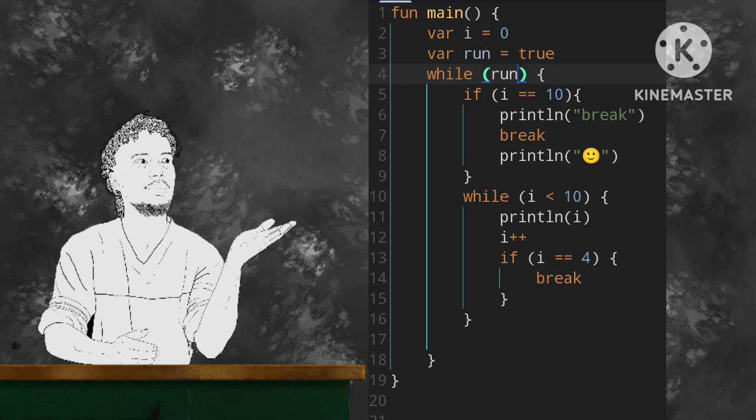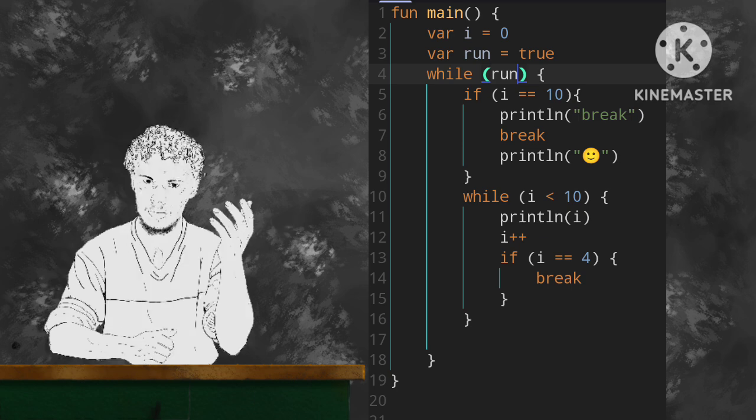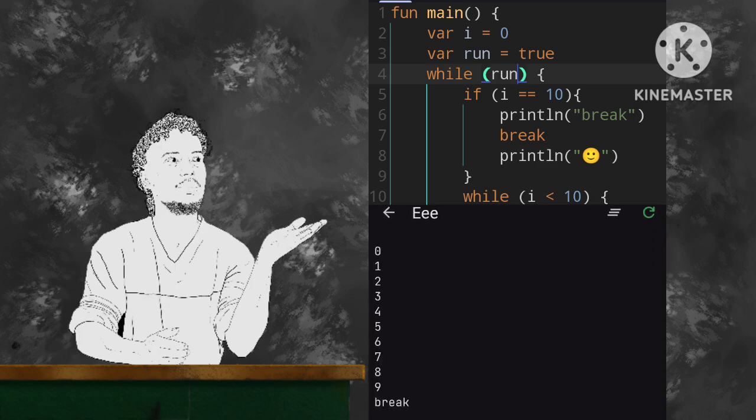I put an if statement before the second while loop. If I is equivalent to 10, it will print break. The print line smiley face is there to show that it will exit out of the loop that it's in. Here's the printout. Since the break statement is before the print line smiley face, it will not be executed, and instead it exits the while loop.